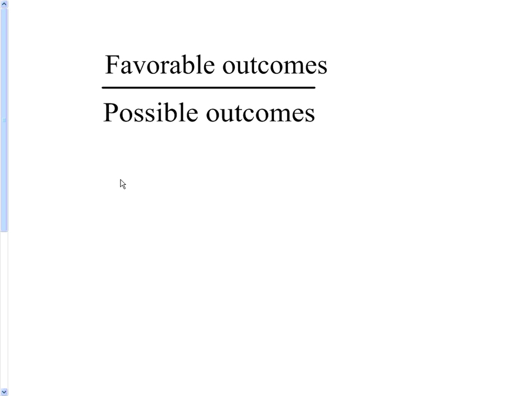Now, sometimes you get a decimal as your answer, and then you don't have to divide it by anything, because you're really dividing by 1. So it's always dividing. It's always favorable over possible. It's just that you don't notice it sometimes.